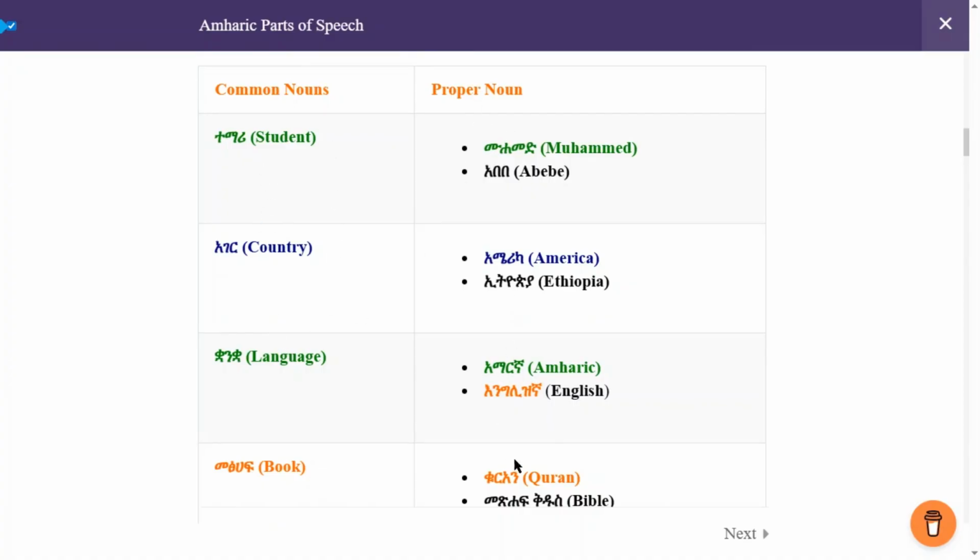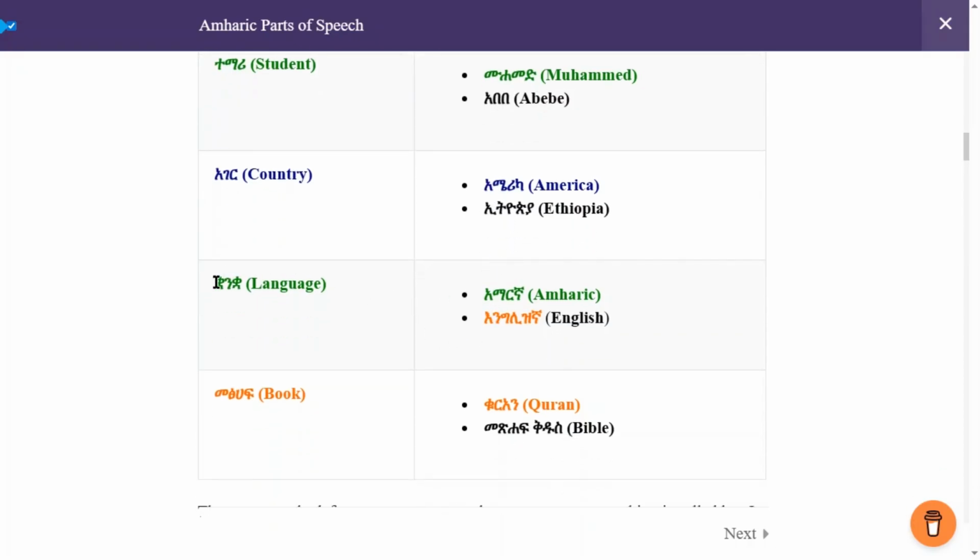And these are proper nouns. For example, there are 2 people here, specific people, Muhammad and Ababa. They are specific people. አገር is a common noun for any place. America or Ethiopia, America and Ethiopia are specific countries. ቋንቋ is also general. አማርኛ, Amharic, and እንግሊዝኛ, English, are specific languages.